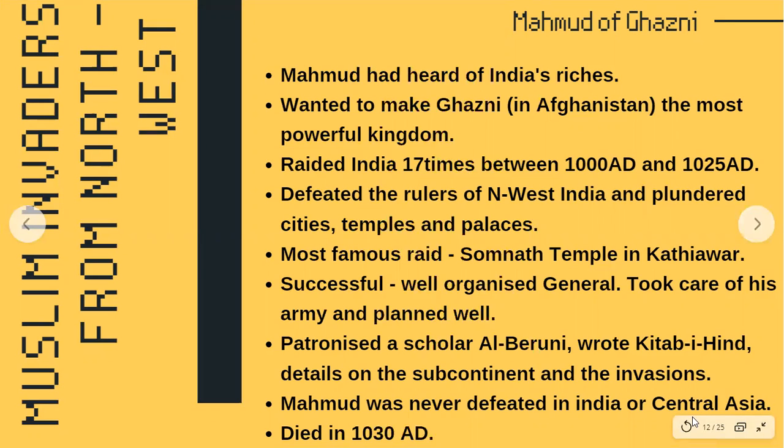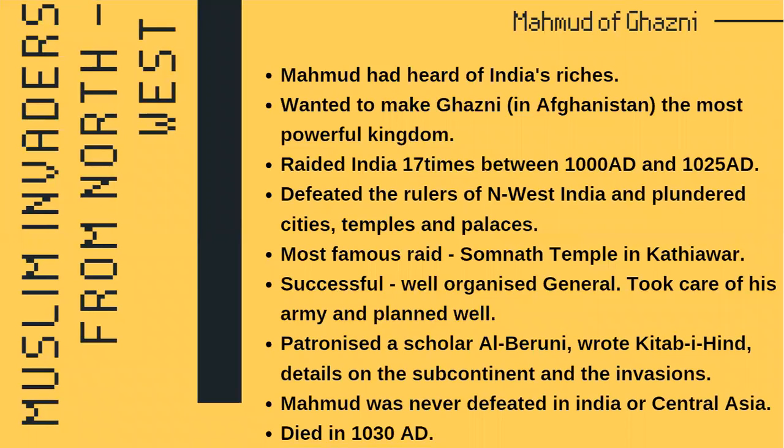Okay, so now, students, first we have Mahmud of Ghazni, right? Ghazni is a place in Afghanistan. It was a very powerful kingdom. He had conquered parts of not only India but also Europe as well as the Roman empires, right?